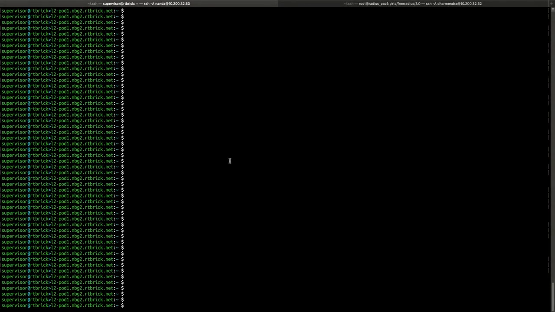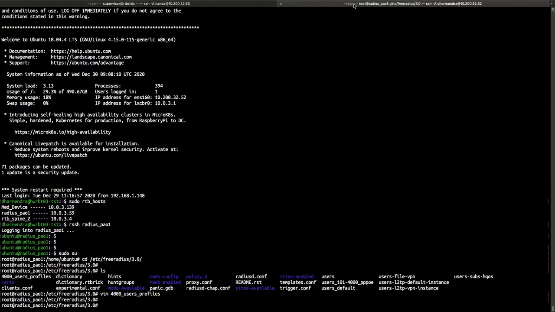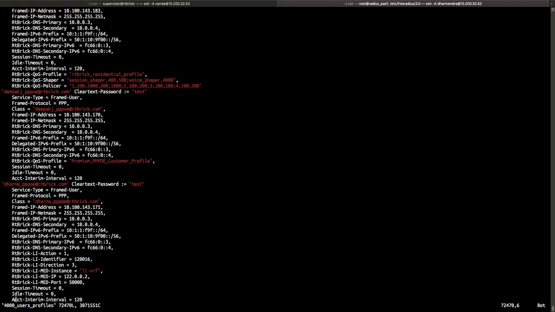This is our QMX device which is acting as the BNG. So now let's see the RADIUS user profiles. Here this is the user profile which we are using for the QoS profile activation. Here the important attributes that are needed like framed IP, IPv6, delegated IPv6 are defined for the user.